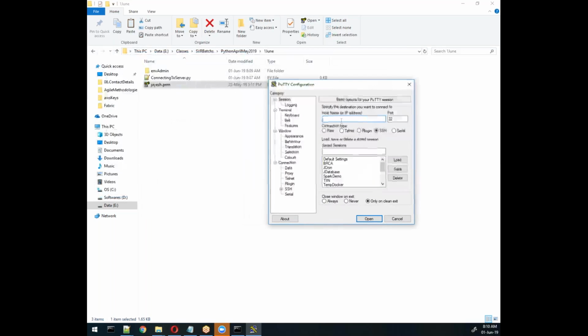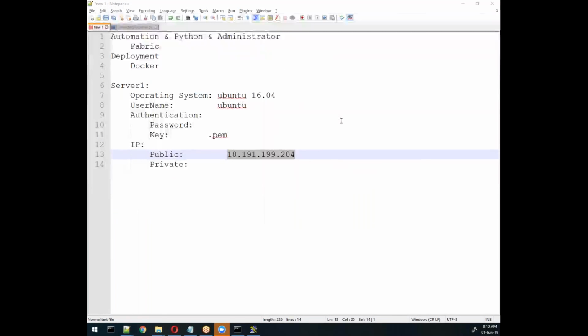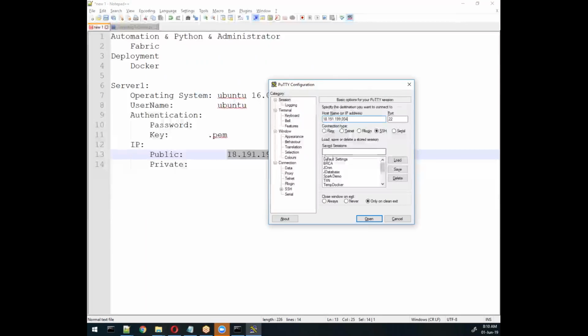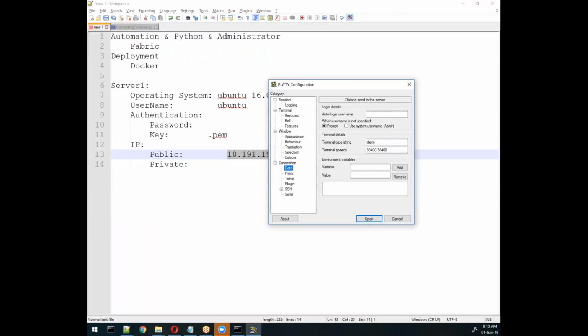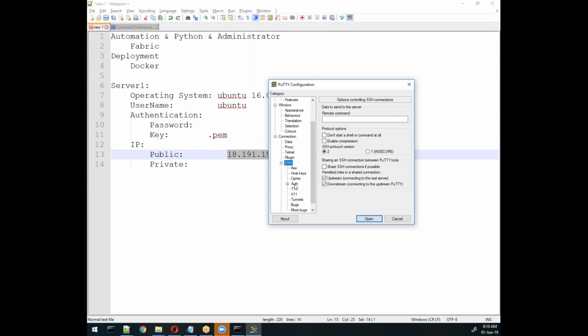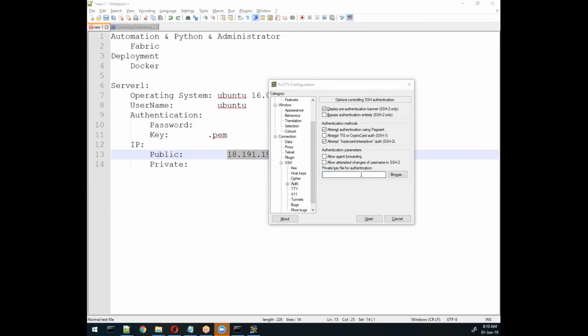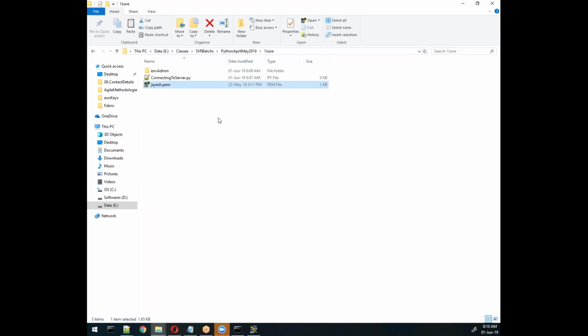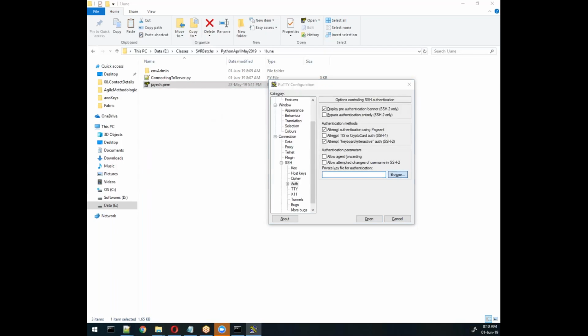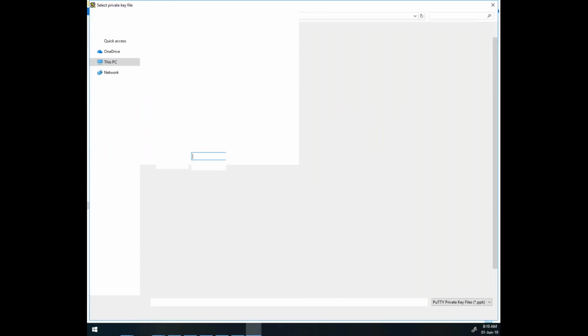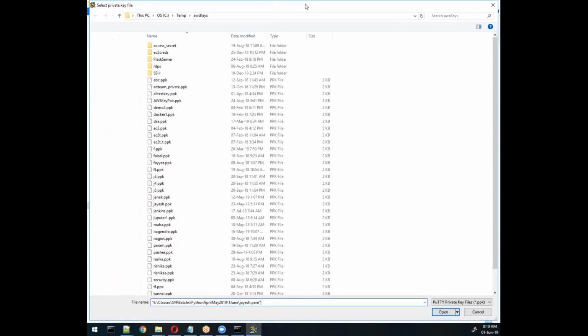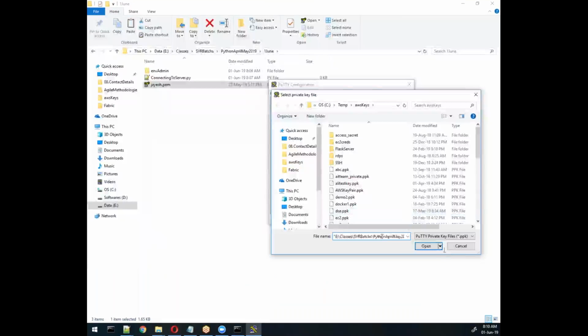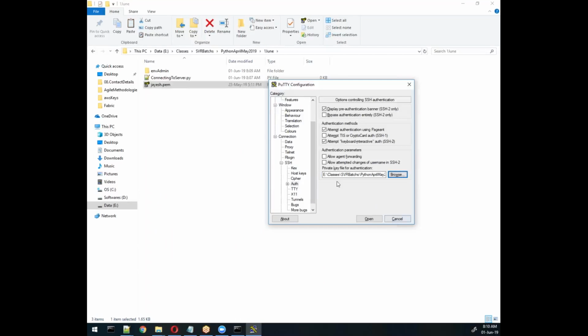In this software, we specify the IP address that we wrote here, and by default the username is Ubuntu. The authentication is based on a key pair, so I'll use this PEM file as the key. I'll copy this address and paste it here while browsing. This is my PEM file address. Now it is open.